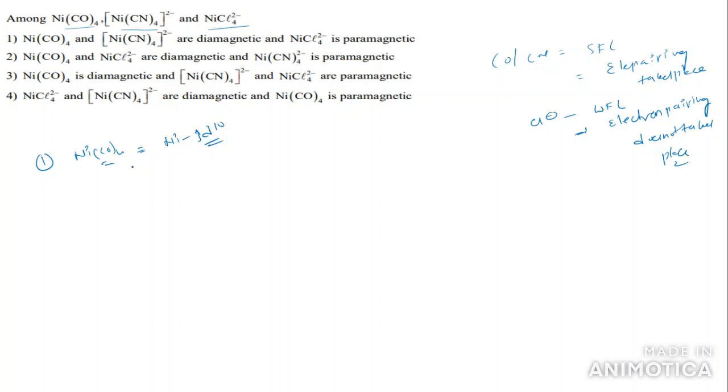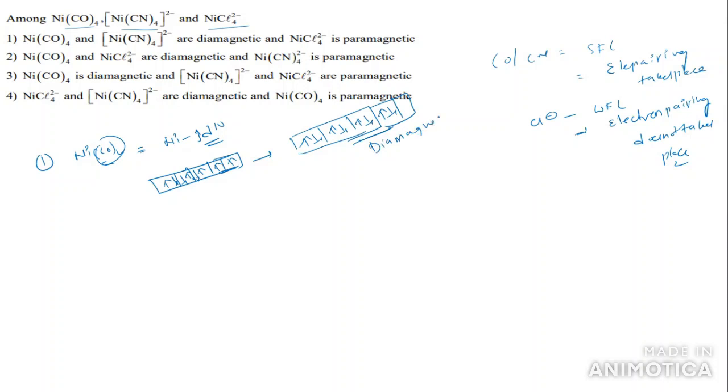So generally in this 3d10, how do the d electrons appear? There are 5 d orbitals: 1, 2, 3, 4, 5, here 6, here 7, here 8. CO is a strong field ligand, so what happens? Electron pairing takes place, and all electrons are paired. This is diamagnetic in nature.